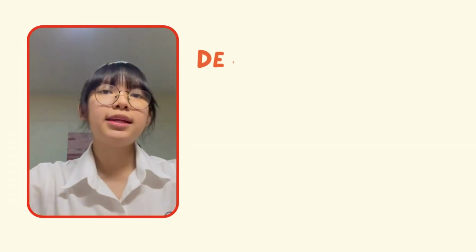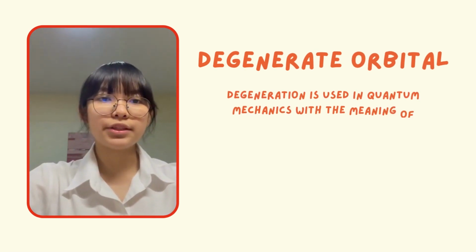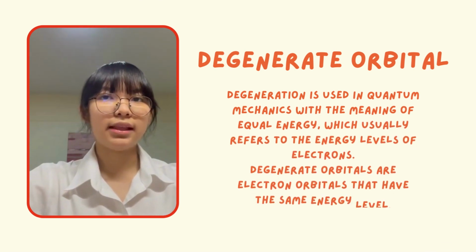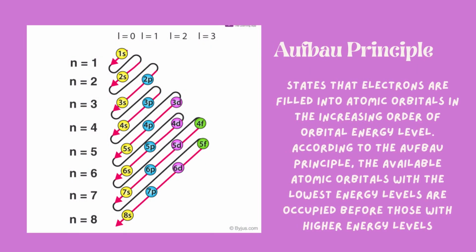Next, we are going to be talking about degenerate orbitals. Degenerate orbitals are used in quantum mechanics with the meaning of equal energy, which usually refers to the energy of electrons. Degenerate orbitals are electron orbitals that have the same energy level. There are 3 principles that apply to this theory. The first one is the Aufbau principle. It states that we should fill up the electrons in the lowest energy orbital before filling up the higher energy orbital.